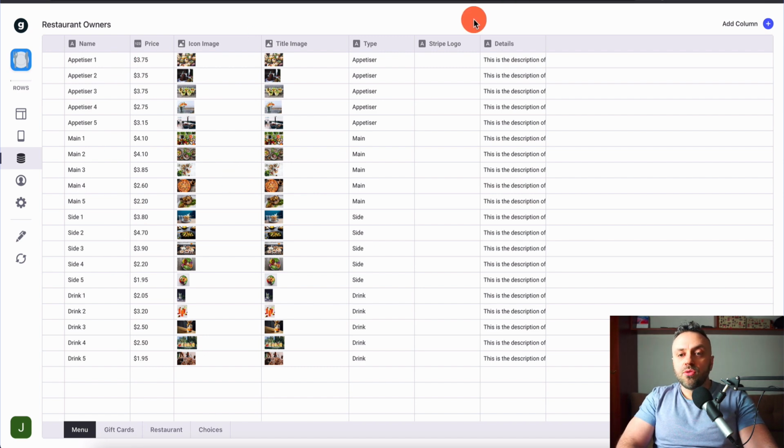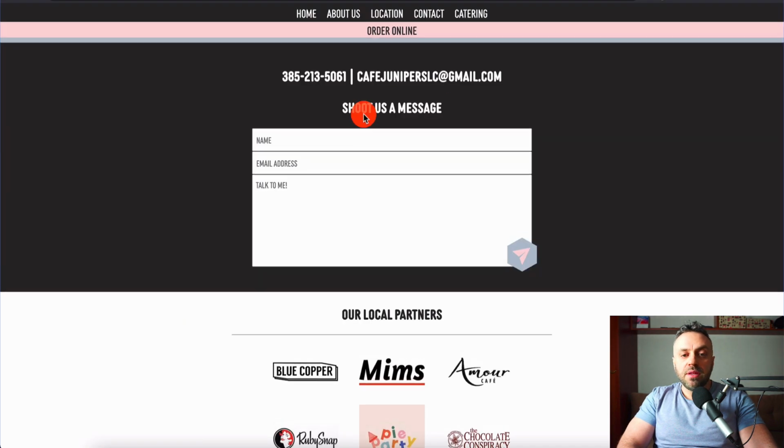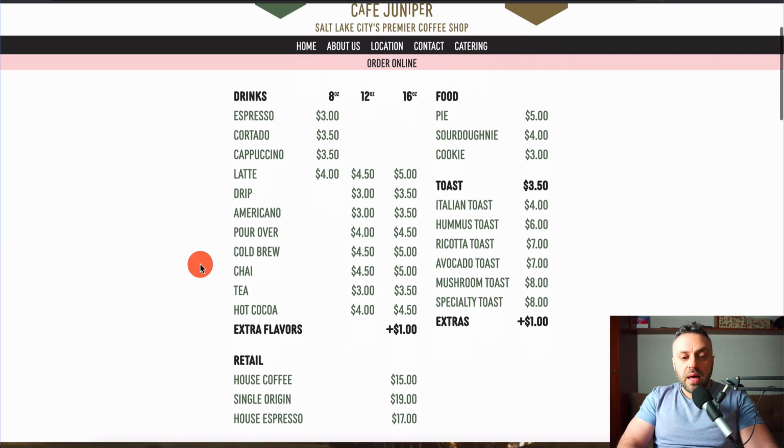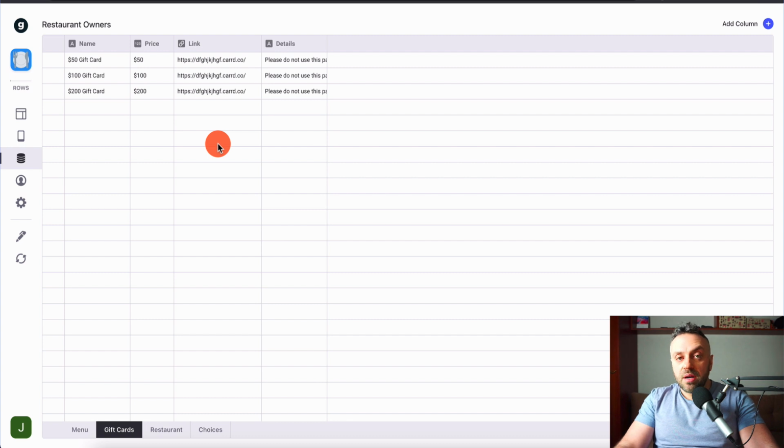So you can go to this coffee place, Cafe Juniper, open it up, look at their menu or order online, look at their menu and put it into the Google Sheets with the images that you find, stock images somewhere on the internet or find it on the website. You can basically go in here and modify things. You can modify the name, the price, the icon from the menu on their website. You can also create some gift cards, just something that you can present to them.